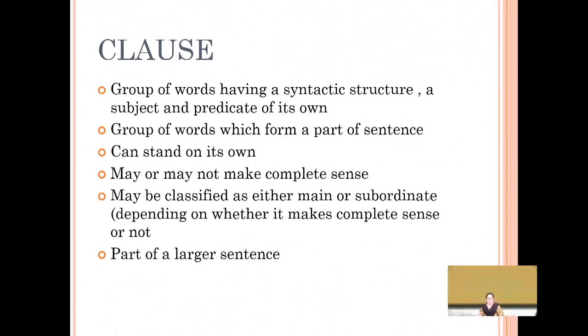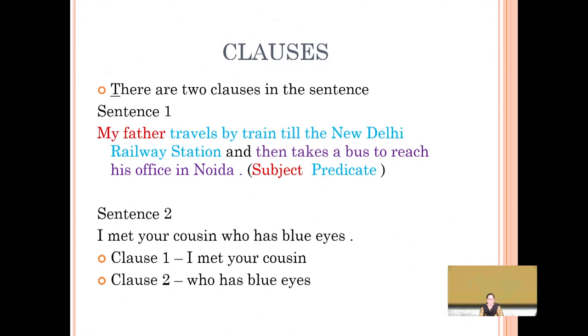So the larger sentence, now try to understand, has the phrases. The phrases together form the clauses. Amongst the clauses also, you might have a main clause or an independent clause, and you might have the secondary clauses, subordinate clauses, which cannot make sense on their own. Have a look at the sentence. There are two clauses in the sentence.